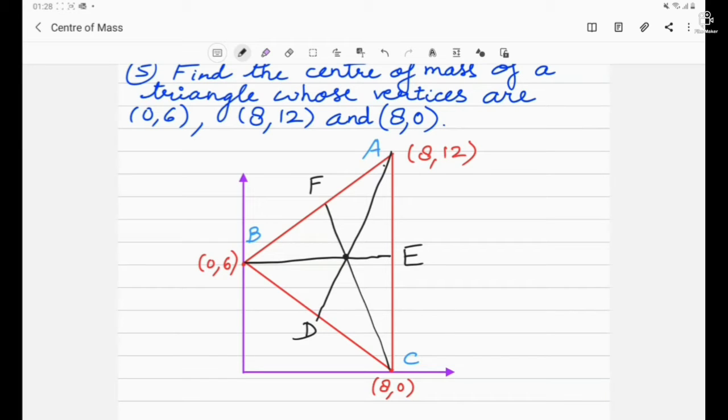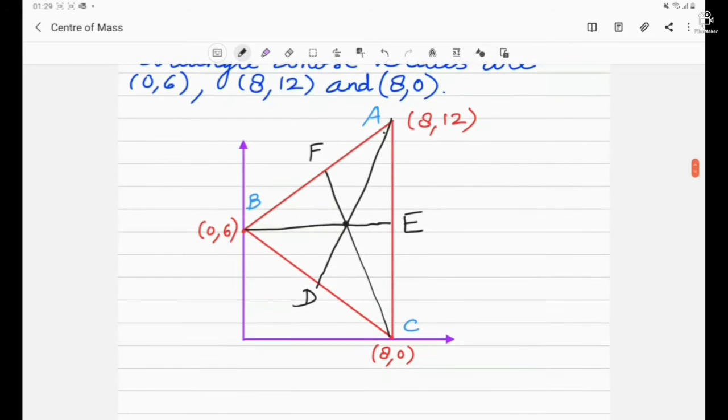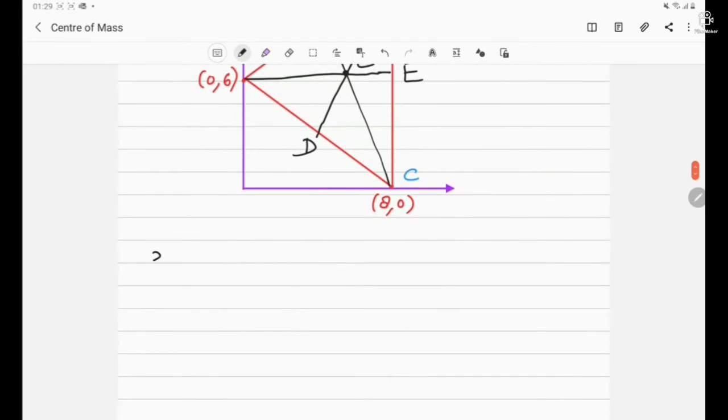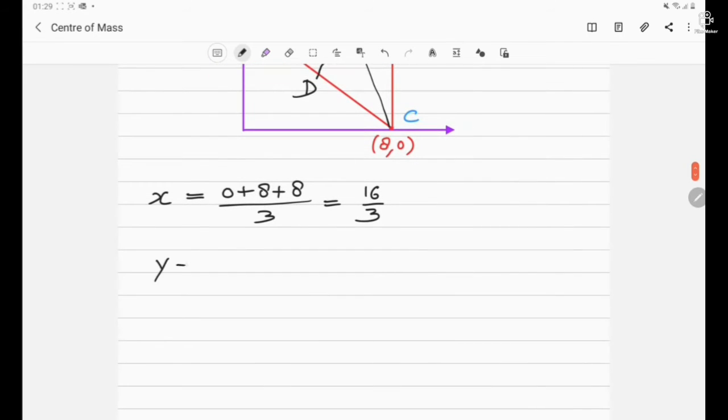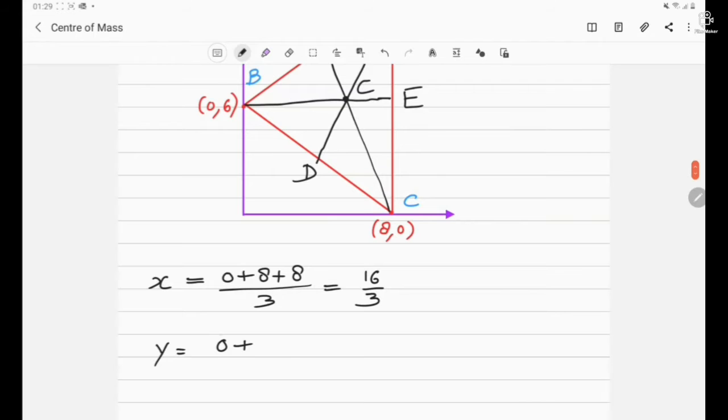So now we have to find out the coordinates of the centroid. If the coordinates of the vertices are known to us, how can we find the centroid? Suppose this is the center of mass C. Let's find the x coordinate: the average of the x coordinates of the three vertices, which is 0 plus 8 plus 8 divided by 3, so 16 by 3. Similarly, find the average of the y coordinates: 6 plus 0 plus 12 divided by 3.